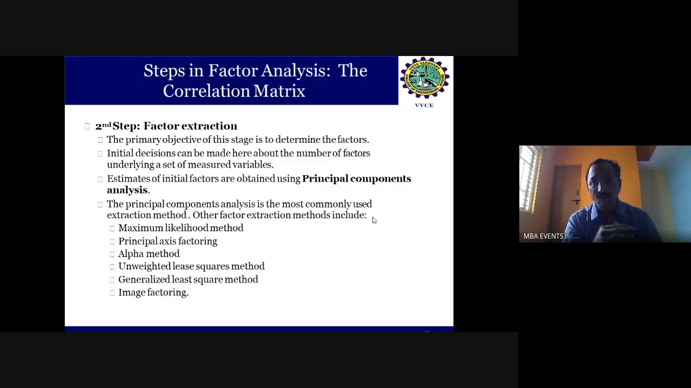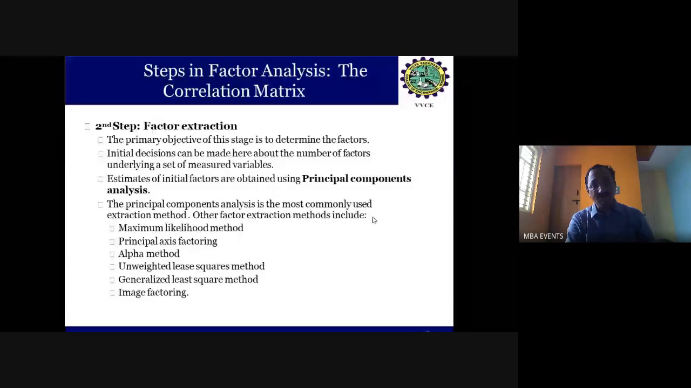So at that time, before grouping them, a commonality has to be identified, and that will be based on principal component analysis. This is a method used by the researcher. So in this principal component analysis, which is the more commonly used factor extraction method.